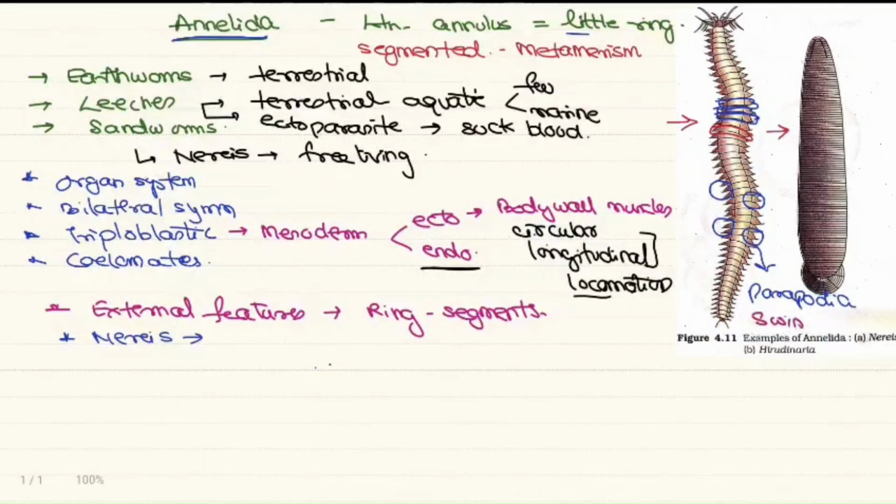These parapodia are useful for swimming. As Nereis is aquatic, the swimming is done through the parapodia. We'll discuss the systems one by one. The first one is the digestive system. As usual, a complete gut is present. Muscles are also present in the alimentary canal.